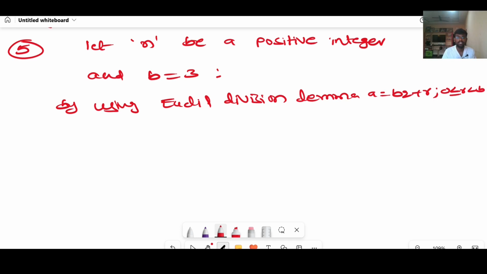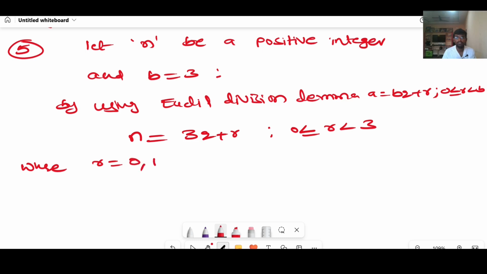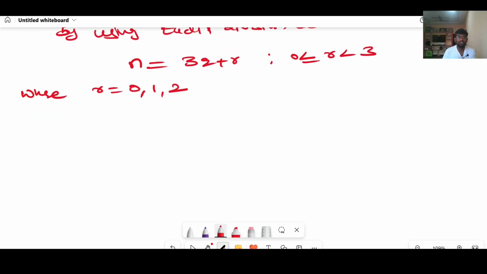Here in the place of a we have taken n, in the place of b we have taken 3, so n equals 3q plus r, 0 less than or equal to r less than 3, where r can take the values 0, 1, 2.